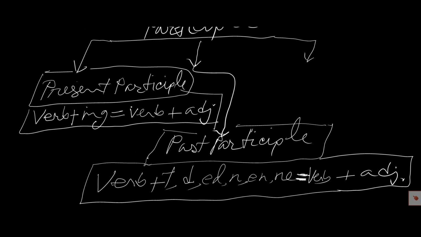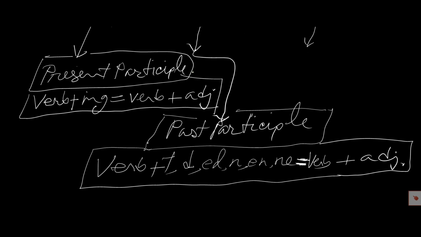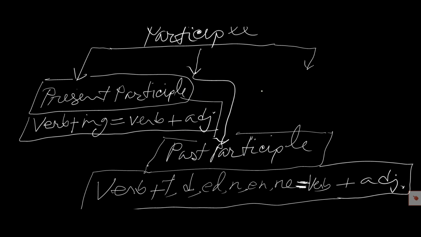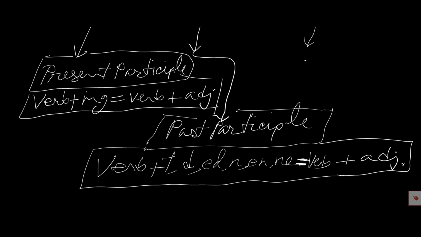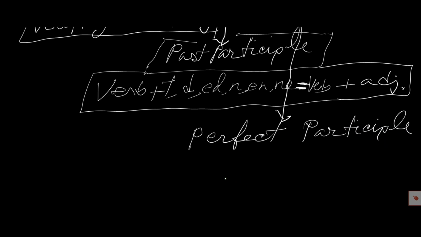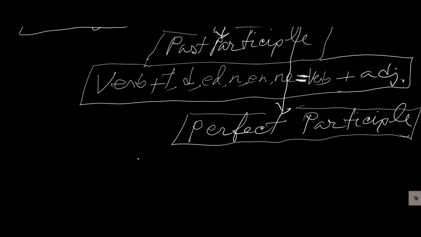There are three kinds of participles: present participle, past participle, and perfect participle. Perfect participle is the form of verb with having.